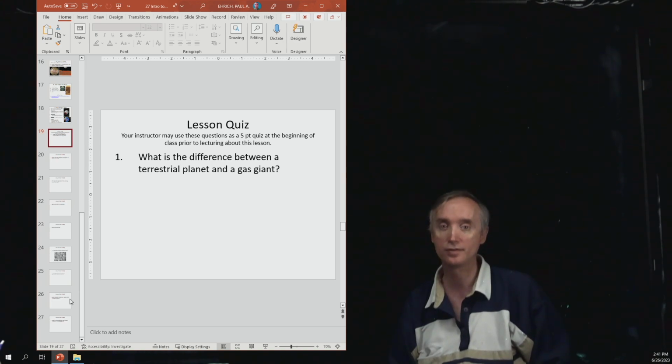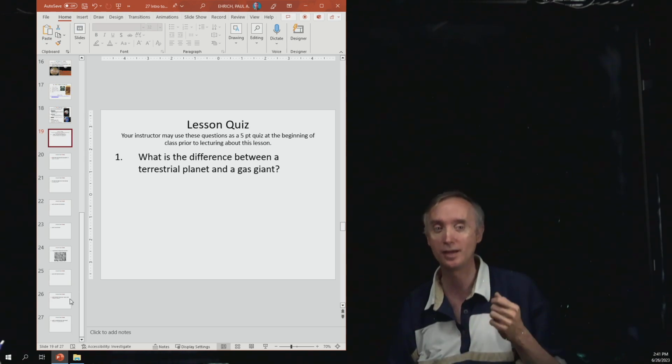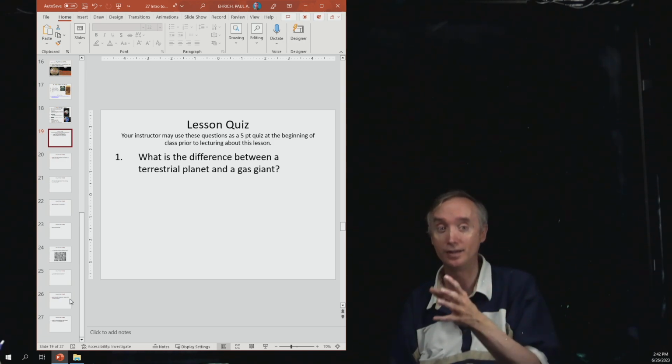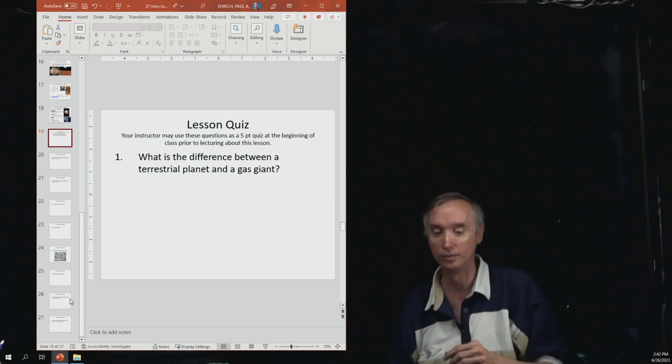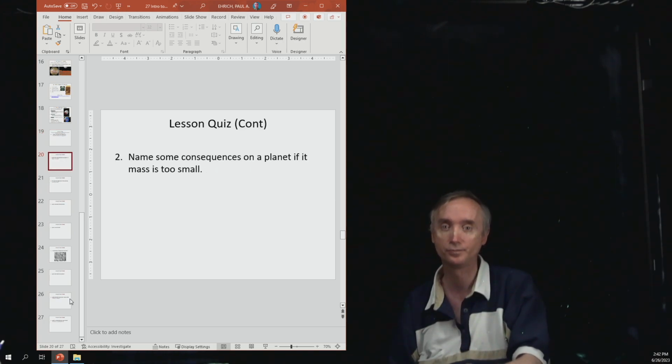So, first you could have said terrestrial planets are made of rock, gas giants are made of gas, mainly hydrogen and helium. You could have said that terrestrial planets are relatively small in comparison to a gas giant. You could have also said terrestrial planets are located in the inner part of the solar system, and the gas giants are located in the middle part of the solar system.